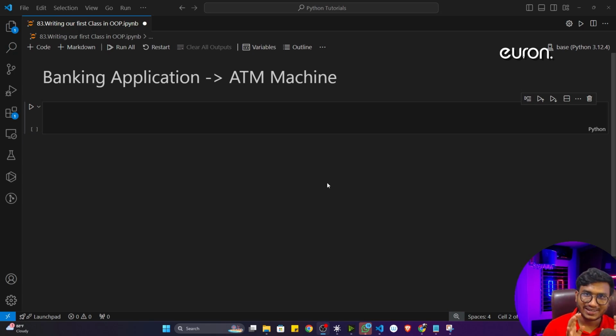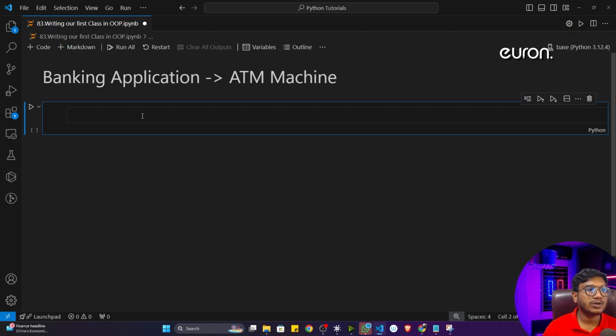But here I'm not going to create the actual ATM machine. I will give you a high-level overview of how we can write the ATM machine code, so that it will give you a clear idea of how we can use OOP concepts if I want to implement any real-world product. My main intention is to show you the OOP concept, how we can use it in our application building. That is the idea here.